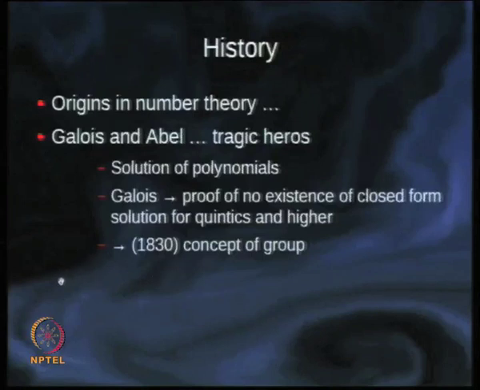Lie groups, which are continuous groups as against discrete groups, parameterized by continuous values of parameters, became very important after the year 1900, and the advent of quantum mechanics saw it flower